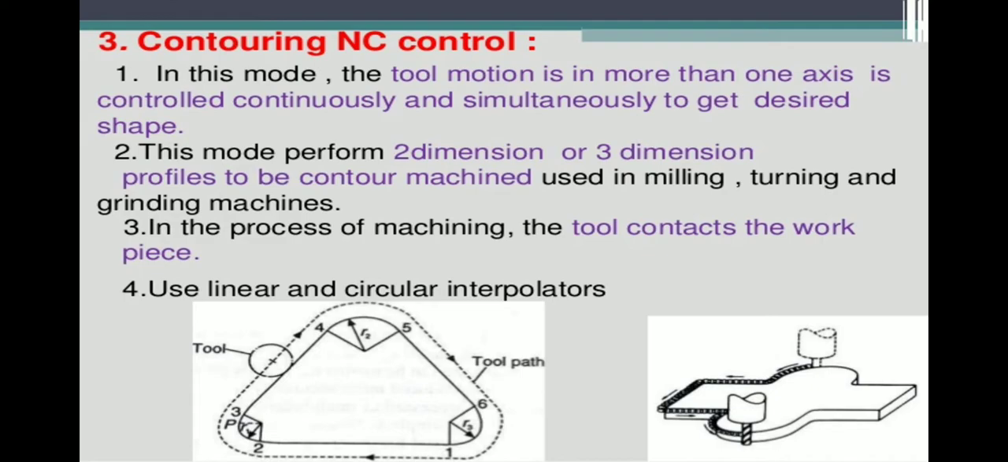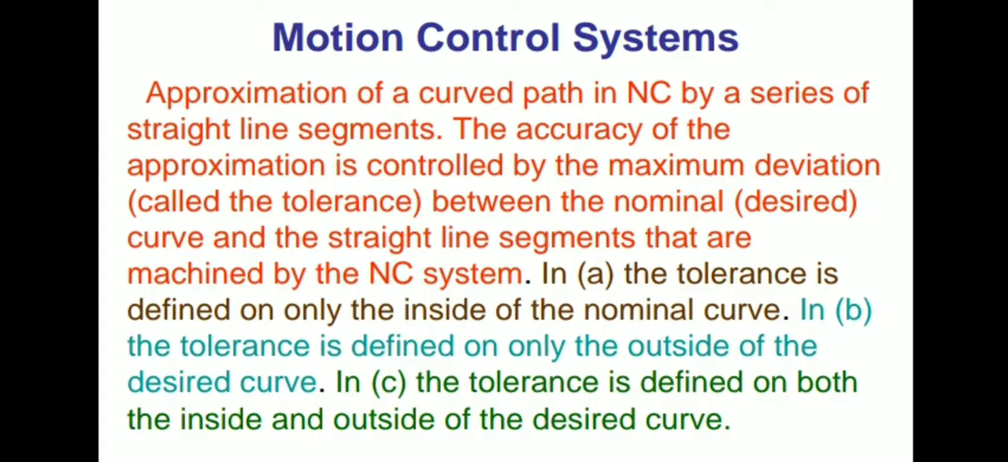In that process of machining, the tool contacts the workpiece. So in that operation, the tool should be in contact with the workpiece. So it is the machining operation. Why? Because the material should be removed from that workpiece. Use linear and circular interpolators. So linear operation occurs, circular operation occurs in the contour NC machine. That is the motion control system.